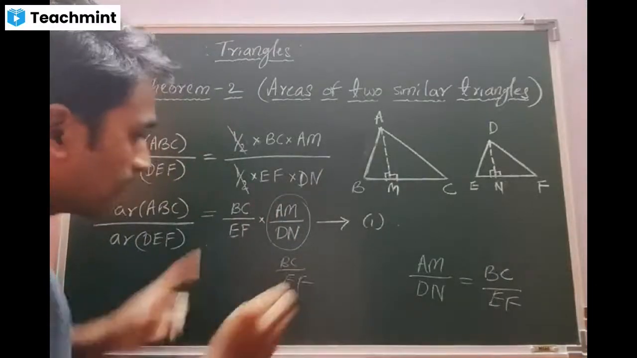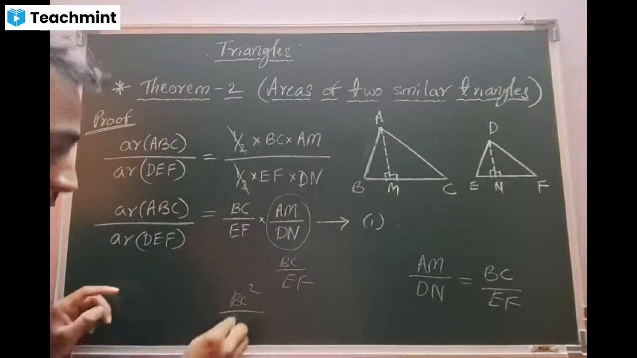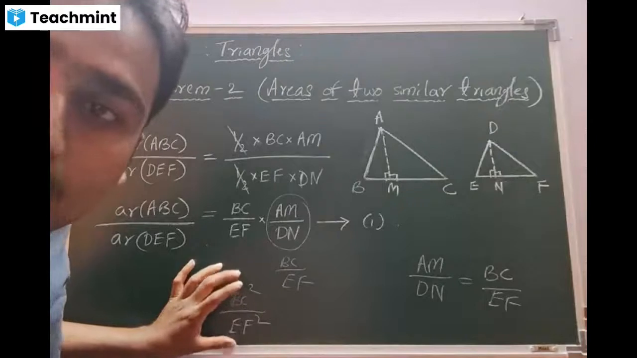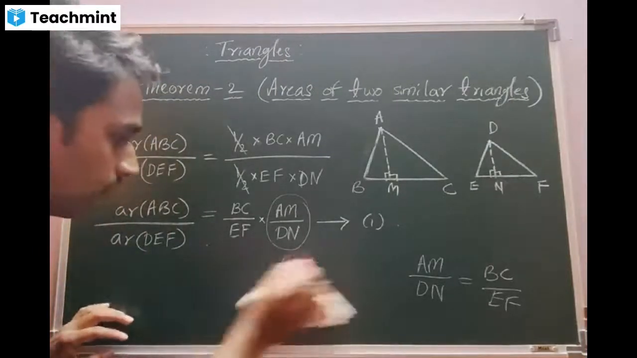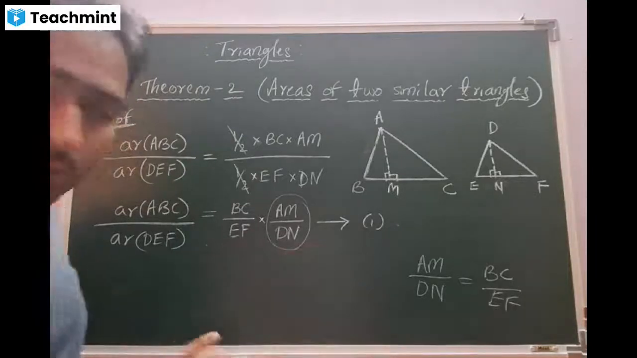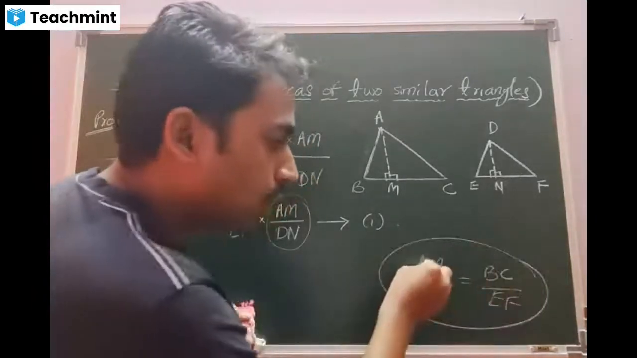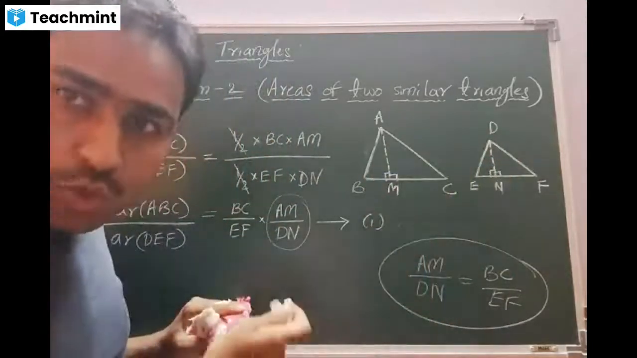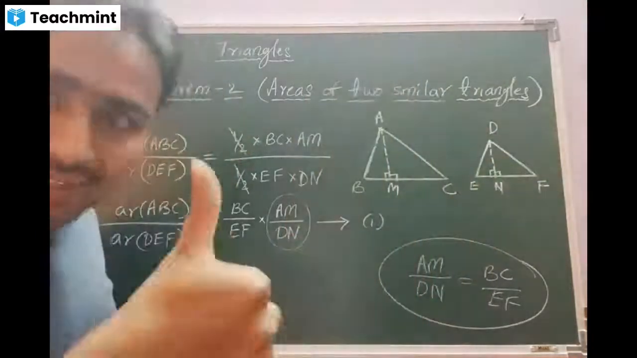Then you can see BC into BC, BC square, EF into EF, EF square. And this is what we want in the proof. Correct, beta? Yes, sir. So, in simple words, I'm going to focus on proving that the ratio of AM by DN, that is the perpendiculars ratio, is the same as the ratio of the bases. Is that clear?